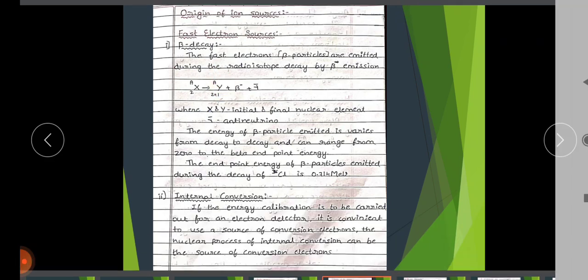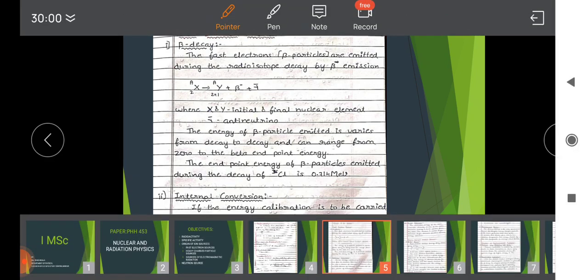For beta minus emission, the parent nucleus is X with mass number A and atomic number Z. The parent nucleus produces the daughter nucleus Y with mass number A and atomic number Z plus 1, with the liberation of a beta minus particle and an antineutrino, where X and Y are the initial and final nuclear elements, known as the parent and daughter nucleus.